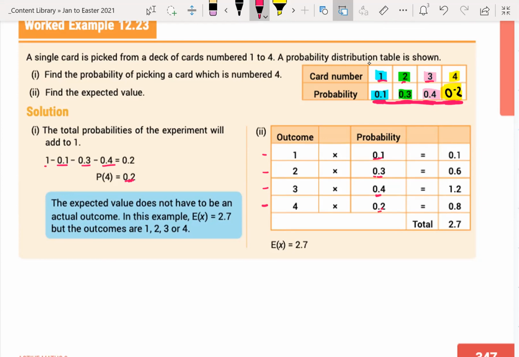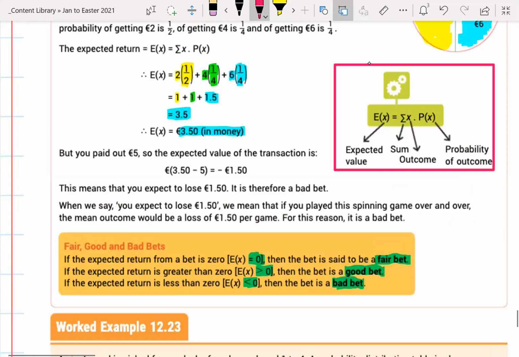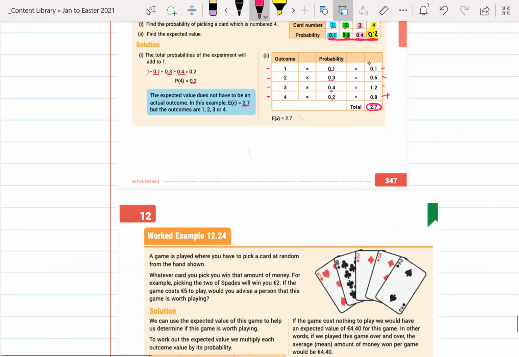Multiply them out. You can do a table like this if you want, or you can just do it the way they did it up here, when we were doing it a minute ago. It's up to you whether you use a table like this. Table is nice. So when they multiply them out, they get this, this, this, and this. But don't forget, in the end, you need to add them all up, and that's your expected value. So the expected value turns out to be 2.7, which is greater than 0. Okay, it's greater than 0, so it makes it a good game to play, probably.